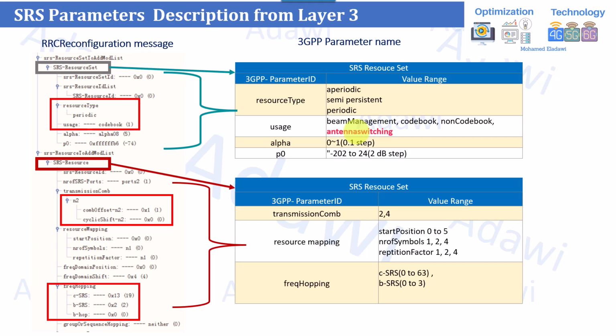You will understand that in this case, the gNB is going to use the codebook instead of the non-codebook, which is the channel reciprocity or the SRS. Okay, so this is the first part. The usage will be antenna switching.